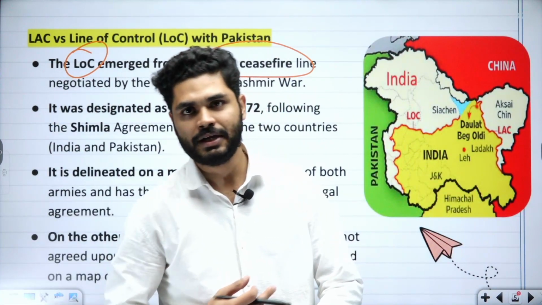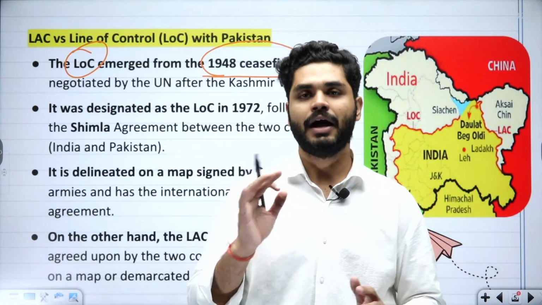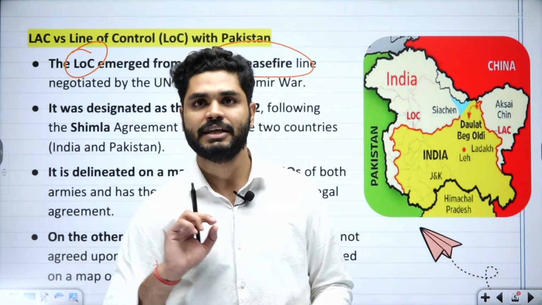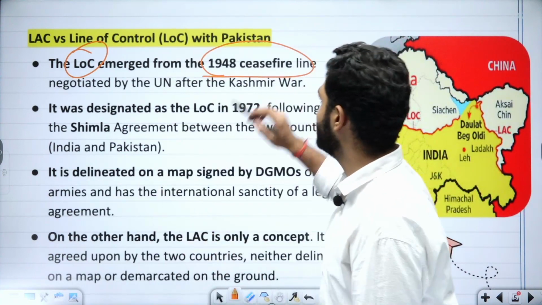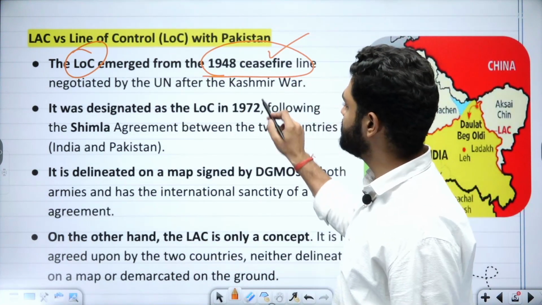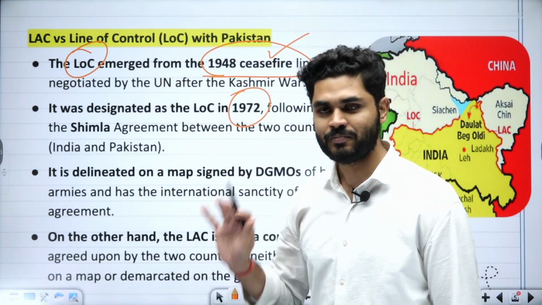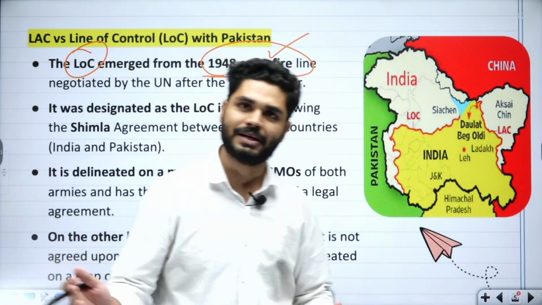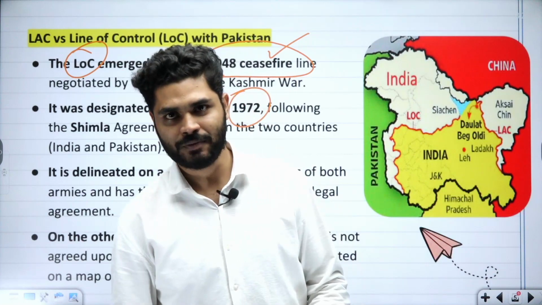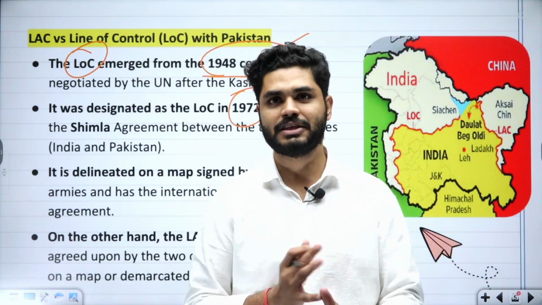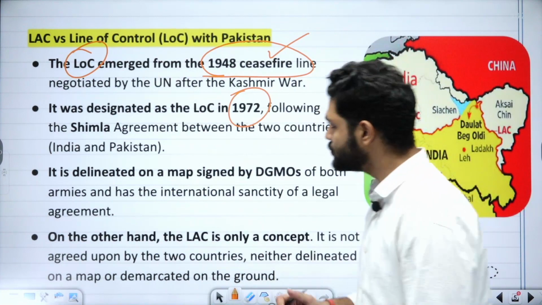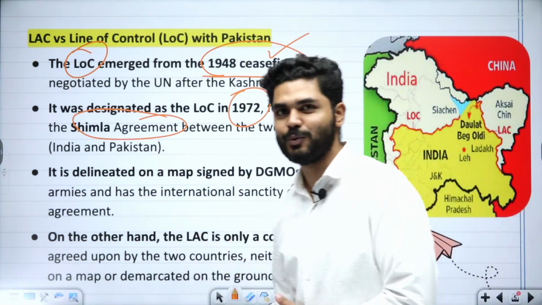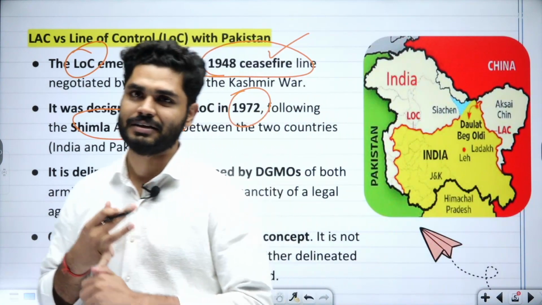In 1948, Pakistanis attacked Kashmir, and at that point in time, when the UN intervened, a ceasefire line was demarcated, and that ceasefire line was there until 1972, until we defeated Pakistan again and created a new nation out of Pakistan, that was Bangladesh. Okay, this war has been called the Bangladesh Liberation War. Okay? So in the Shimla conference, in the Shimla agreement, what follows a war, there is a difference between.